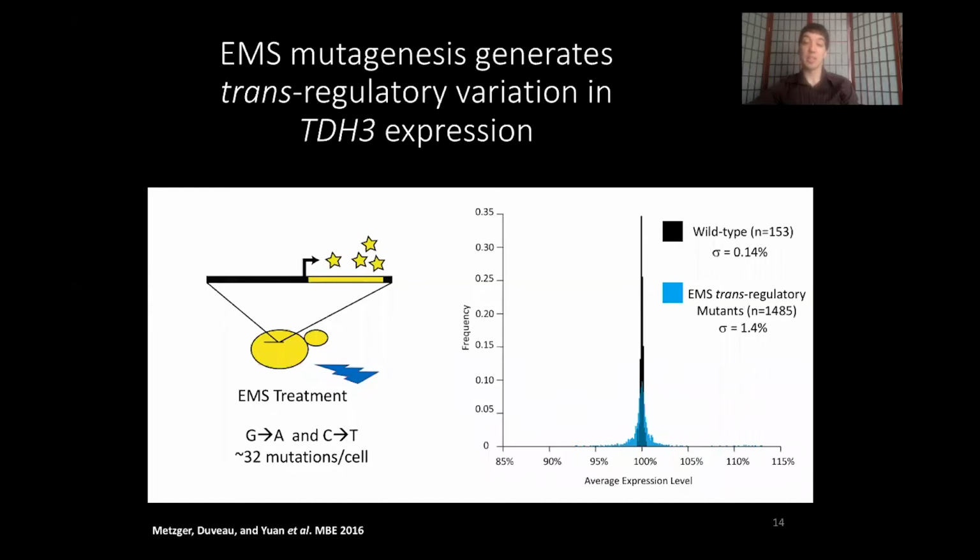And so here I'm showing you on the x-axis YFP fluorescence. In black is a set of wild-type controls that did not experience EMS. And you can see they cluster around a narrow range right around 100. And in blue is about 1,500 individual and independent mutants containing transregulatory changes. You can see that their variation is considerably higher. So now we have a set of strains that vary in their expression due to transregulation, and we want to compare them to what actually happened in nature.